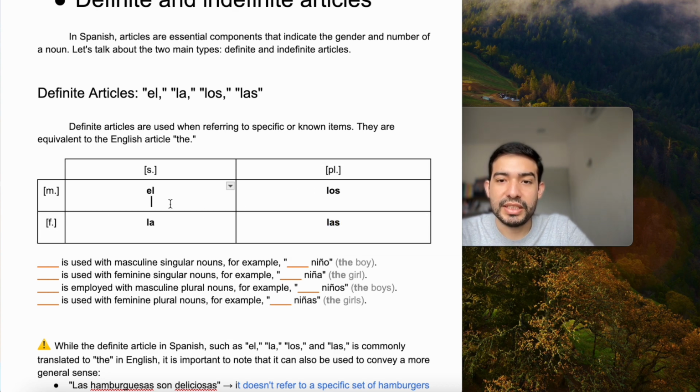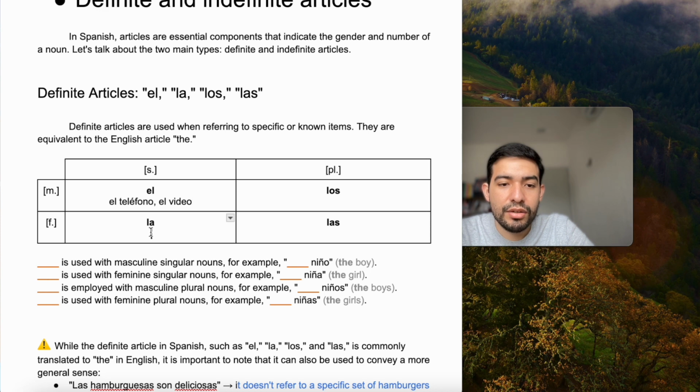Now, here are some examples. We would use el next to a singular masculine noun. For example, teléfono, right? El teléfono. The phone. And teléfono is a masculine word. It's not plural, it's just one. Therefore, we would use el teléfono. We can also say el video, the video.